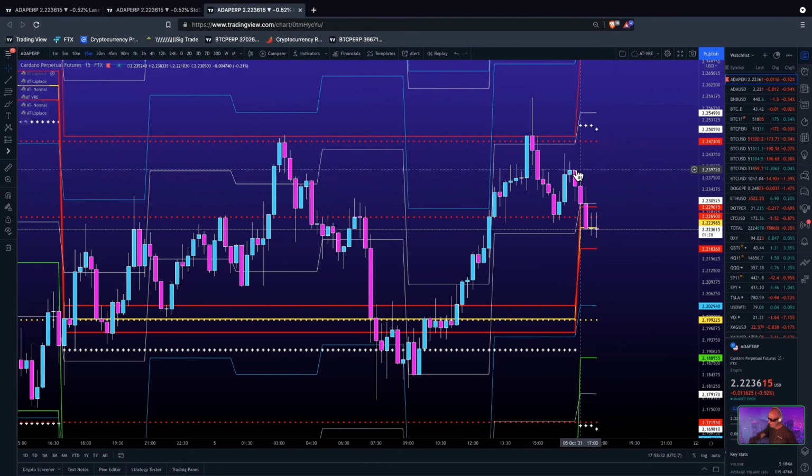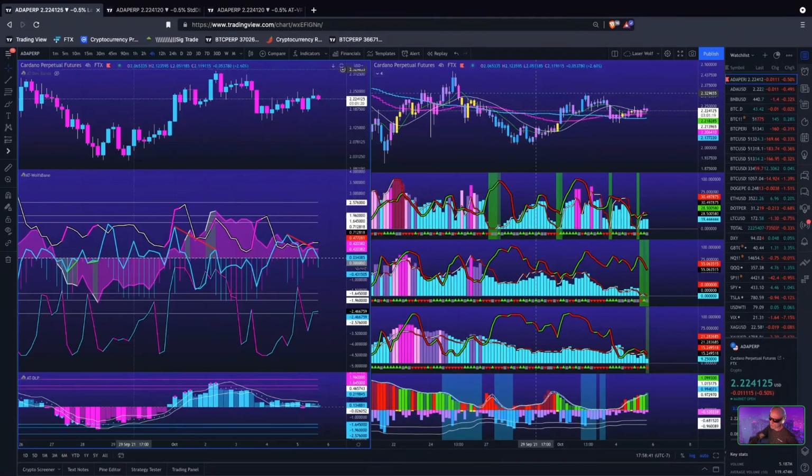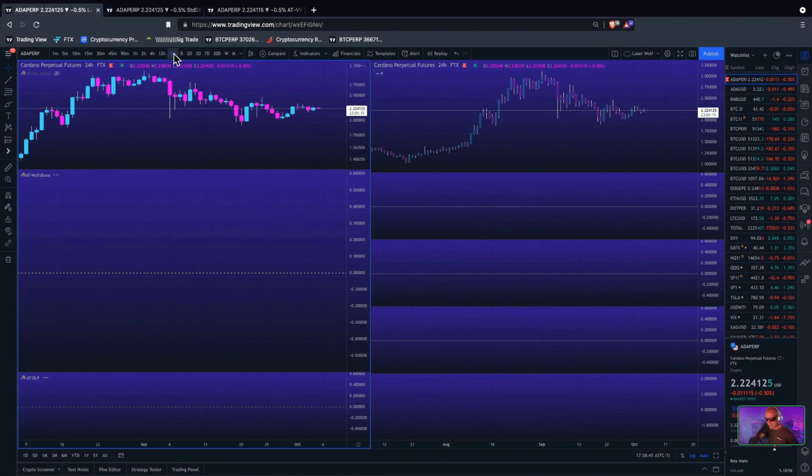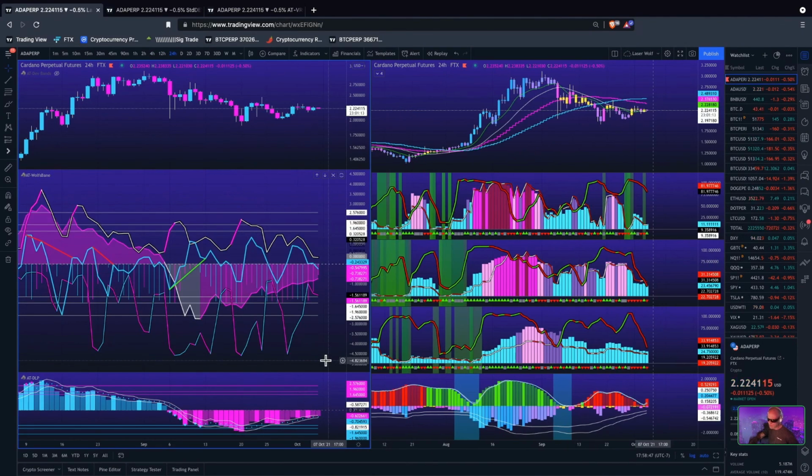Bitcoin and Ethereum haven't tested their daily range yet. Cardano has. But let's pop over here real quick. Let's go to a daily. Now, we might not see the same divergence, and we're not seeing div on. I was talking about this in our Discord on the live stream earlier when we were doing some education.